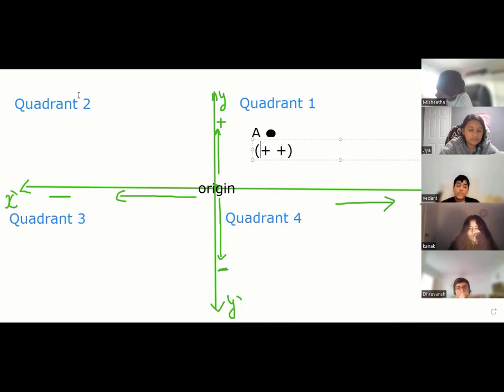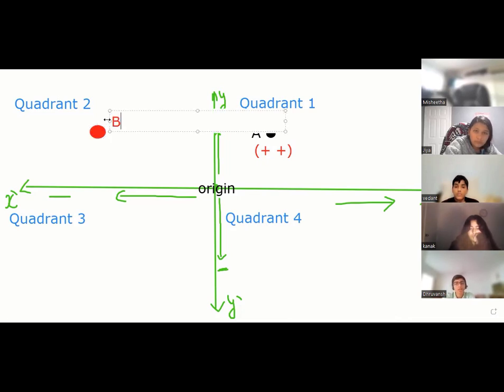Very nice. Dhruvansh, tell me, if I make another point, a red point, somewhere here, I call it B. Which will be positive, which will be negative? Tell everyone. Sir, it will be negative, positive. X will be negative and y will be positive. Correct? Because I am moving towards negative x, but moving up. So x is negative, y is positive. Perfect.